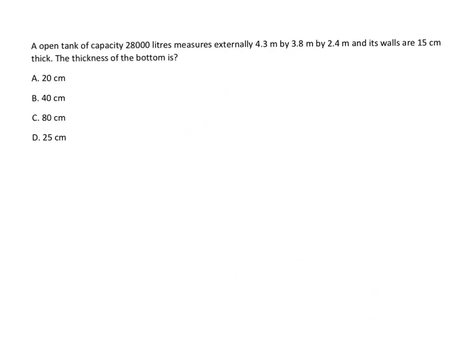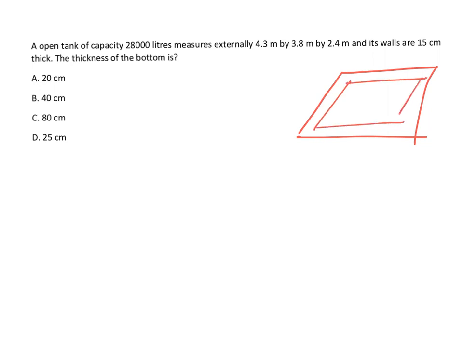An open tank of capacity 28,000 liters measures externally 4.3 meters by 3.8 meters by 2.4 meters and its walls are 15 centimeters thick and there is also a thickness at the bottom. So imagine a tank like this. This is the top view and there is a thickness in the bottom also.